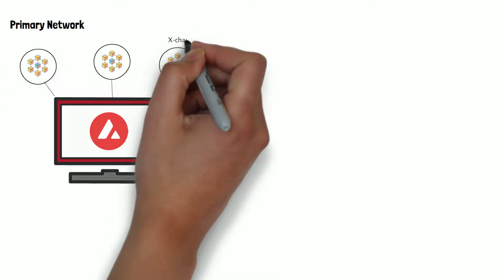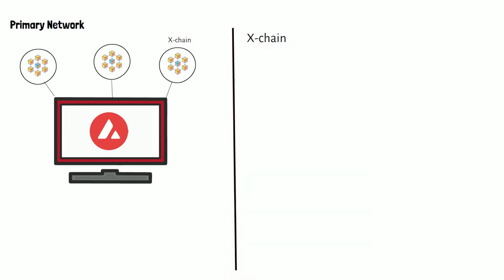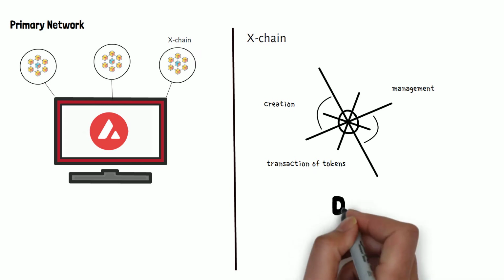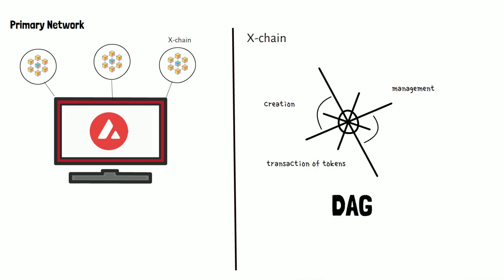So the first blockchain in the network is called the exchange chain, and that part is specifically for the creation, management and transaction of tokens on the network. Now the engineers would tell us that technically this is actually based on the concept of a DAG, which is a unique form of consensus model unlike a blockchain. It is interesting to add that the Avalanche team is not married to one protocol.